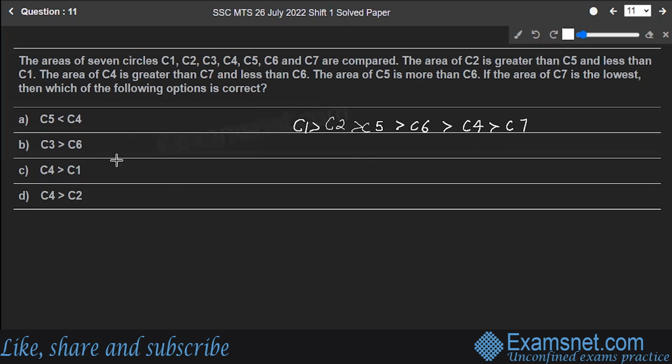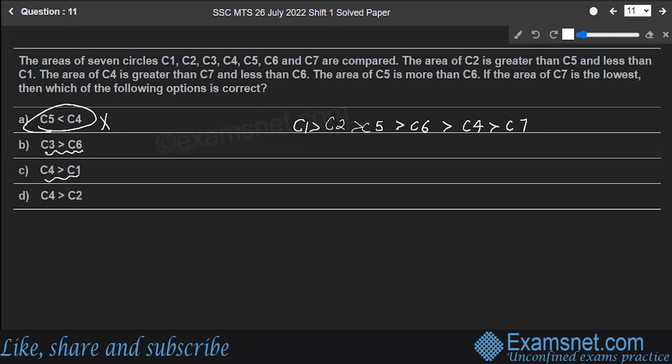So now which is the correct one? If the area of C7 is the lowest, then which of the following options is correct? C5 is less than C4. No, this is wrong. C3 is greater than C6. We are not given any data about C3, so we will keep it on hold. We are not provided with anything regarding C3.